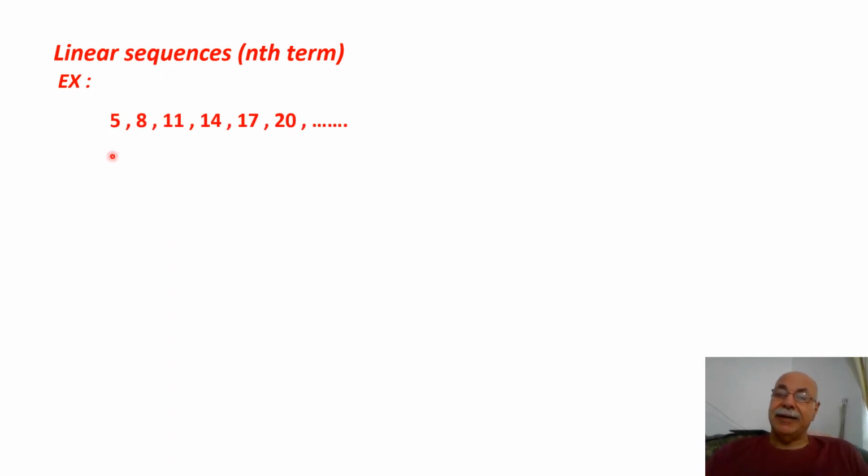In this sequence we have 5, 8, 11, 14, 17, 20. This means it goes from small to big. That's why it is increasing. The differences between these numbers must be constant, either by increase or by decrease. The numbers should be added or subtracted. You must see this.